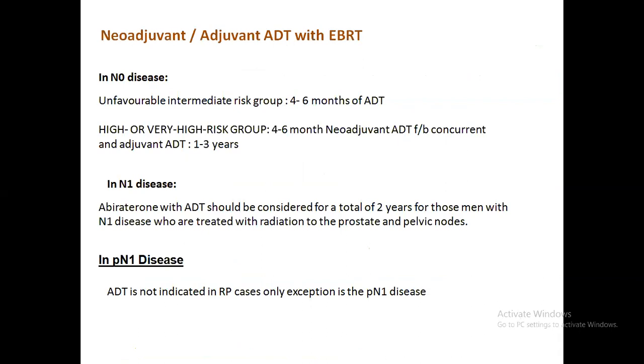Now coming to this ADT, that is the androgen deprivation therapy, in the non-metastatic cases. When you find there is no nodal disease, in case of the unfavorable intermediate risk group, you must go for a short-term ADT, that is 4 to 6 months of ADT, along with the radiotherapy. In the high or very high risk group, go for 4 to 6 months of neoadjuvant ADT, followed by concurrent ADT along with radiotherapy, obviously, with adjuvant ADT for 1 to 3 years.